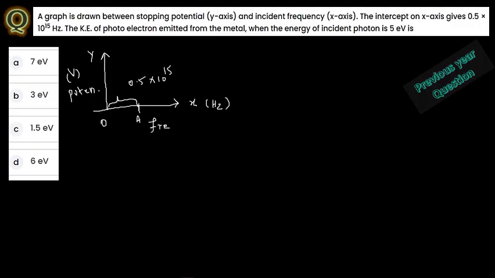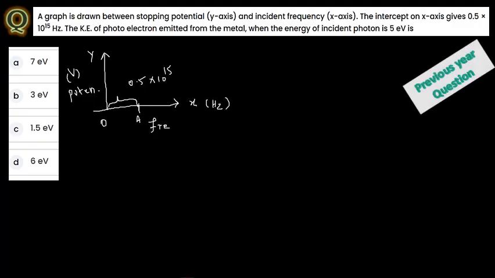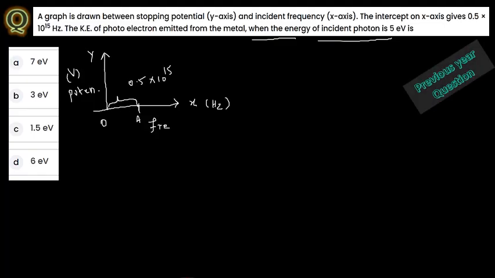They are asking, when the energy of the incident photon is 5 electron volt, what is the kinetic energy?